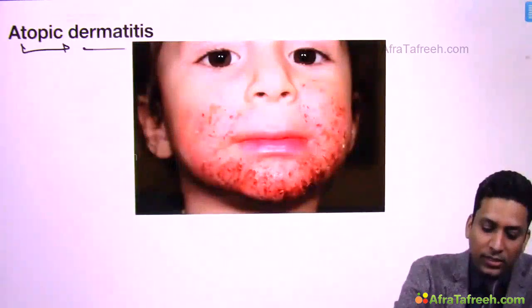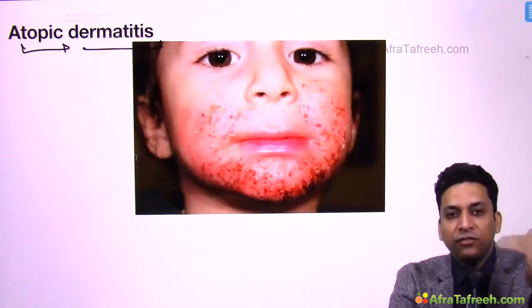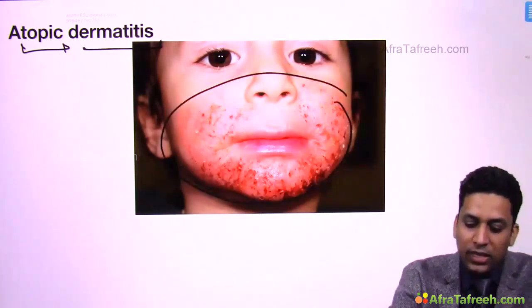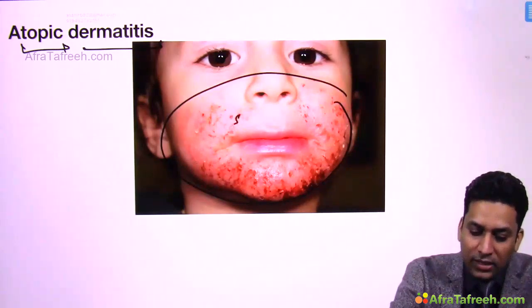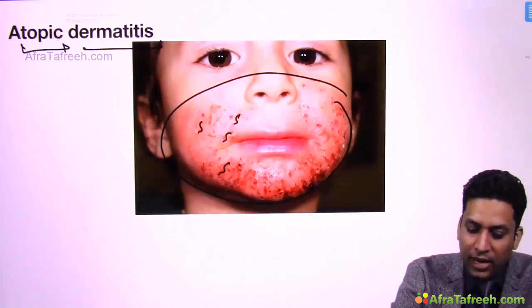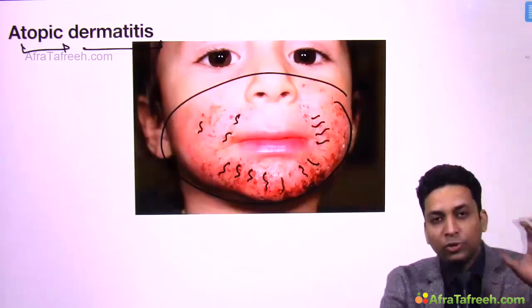Then atopic dermatitis, I told you that there is flexural involvement, extensor involvement, and in children face involvement. So you can see face involvement is there. Initially oozing out lesions are present, skin becomes very dry, and due to dryness these cracks are present. So through these cracks you will find watery discharges coming out, and these cracks are due to the dry skin. So a lot of moisturizer is required.